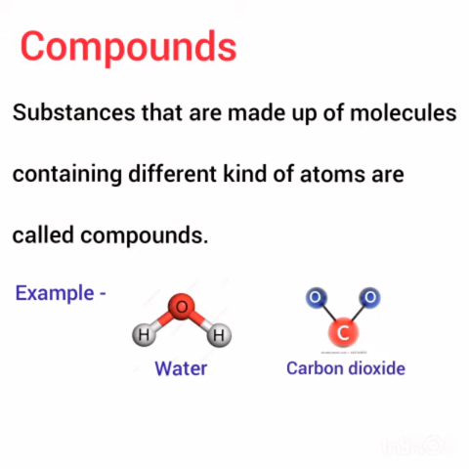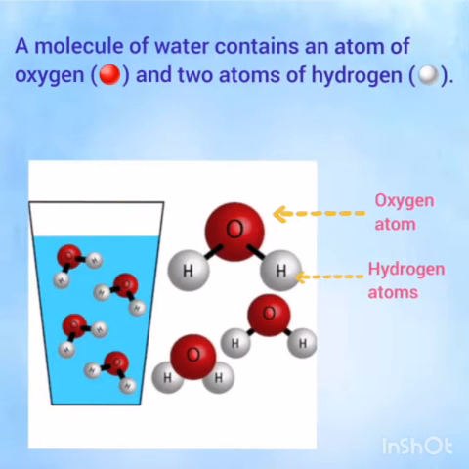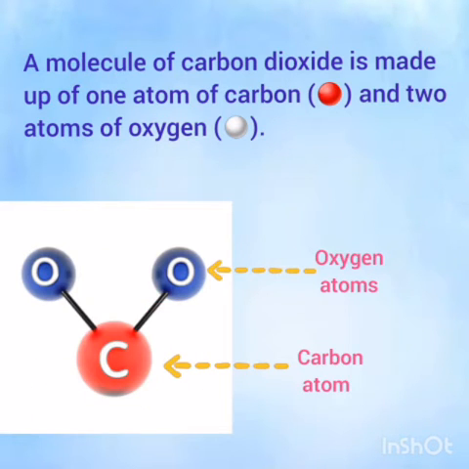Substances made up of molecules containing different kinds of atoms are called compounds. For example, carbon dioxide and water. A molecule of water contains one atom of oxygen and two atoms of hydrogen, whereas a molecule of carbon dioxide is made up of one atom of carbon and two atoms of oxygen.